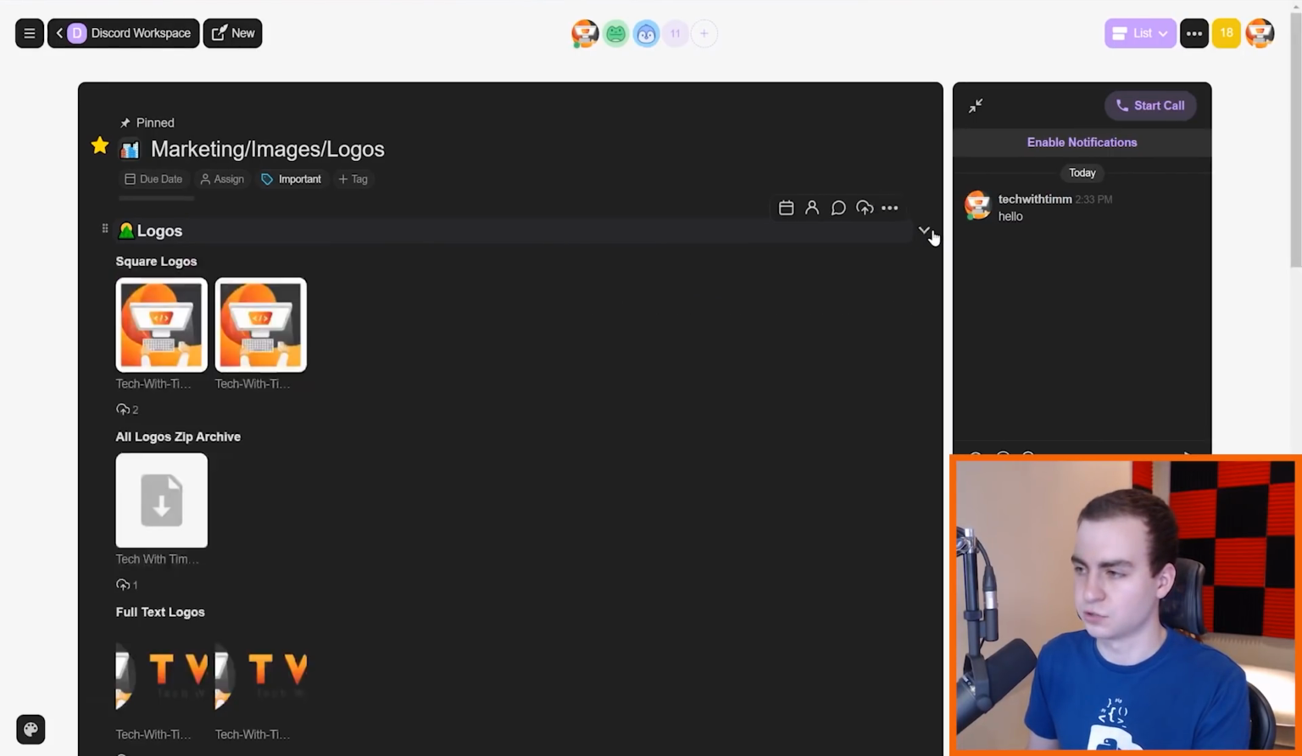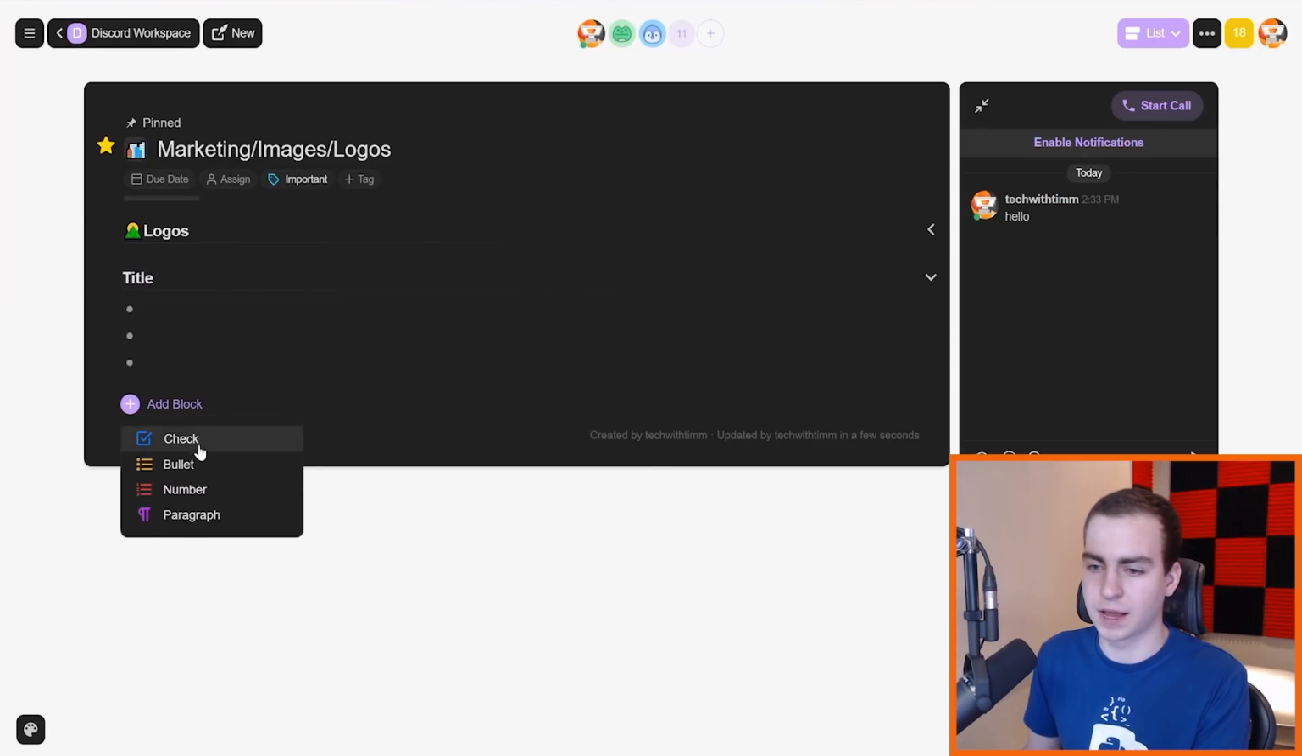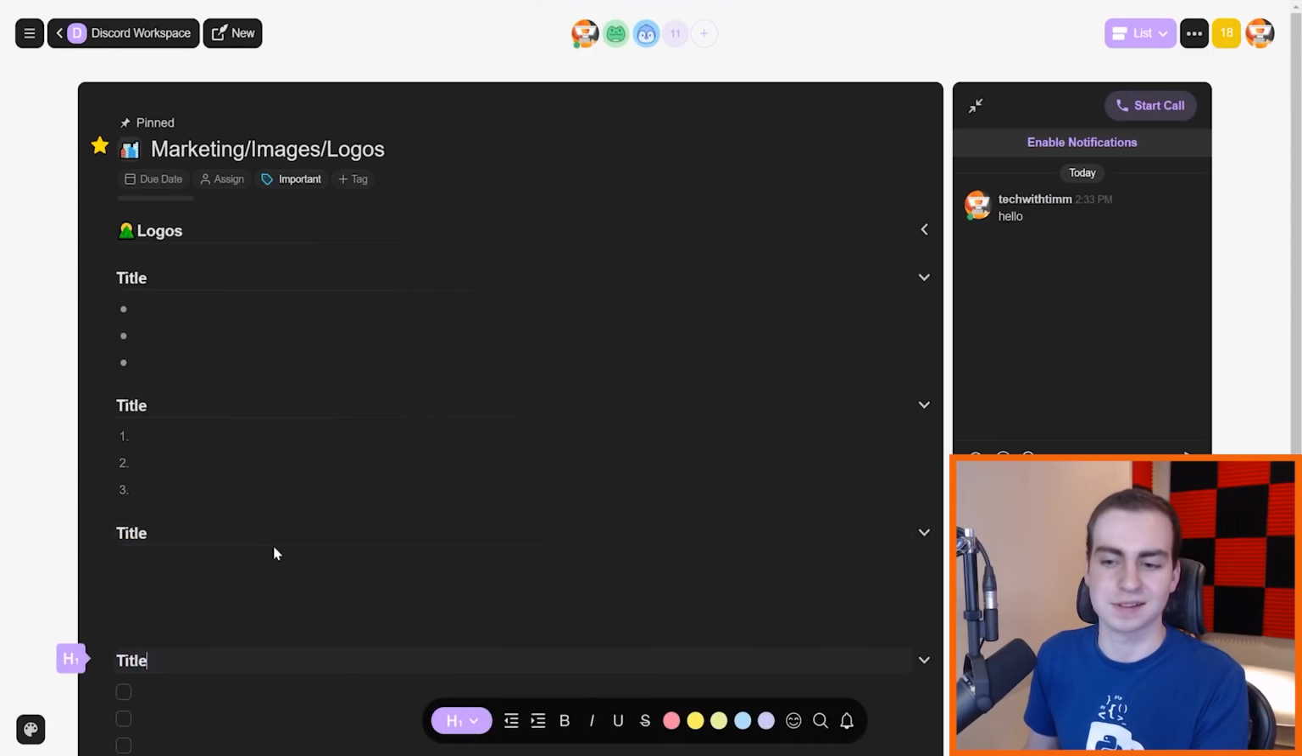Now here I can collapse everything. This is great too. I can just unfold it, fold it in. I can add another block. So I could add a bullet block. I could add a number block. I could add a paragraph block. I could add a check block, so on and so forth.